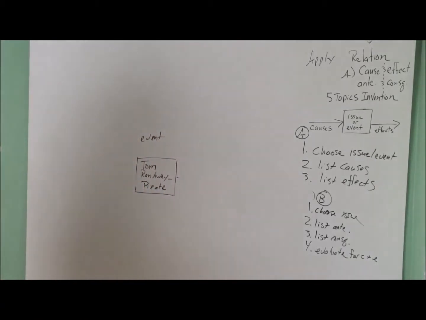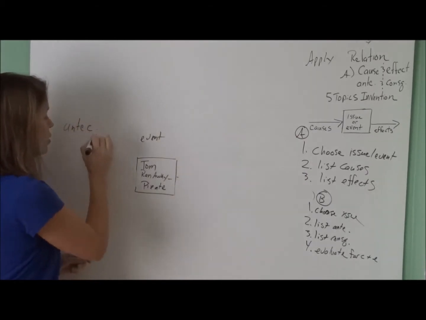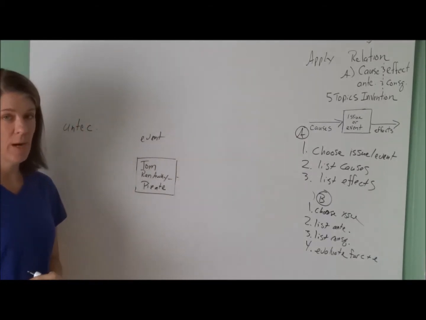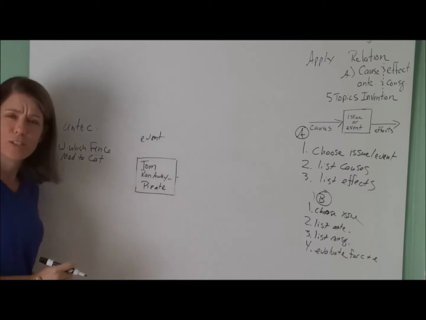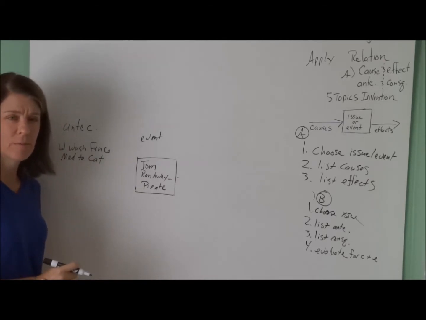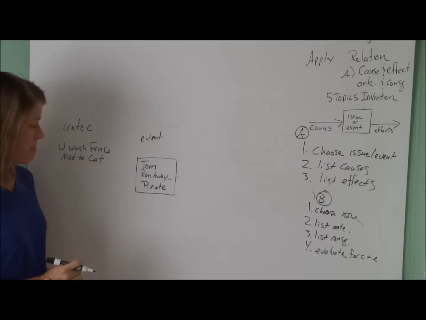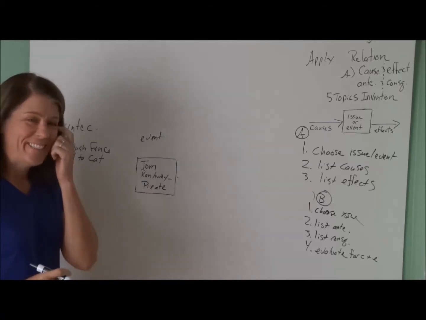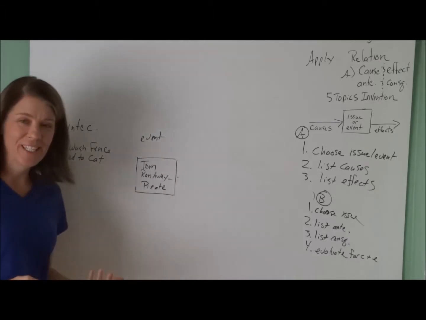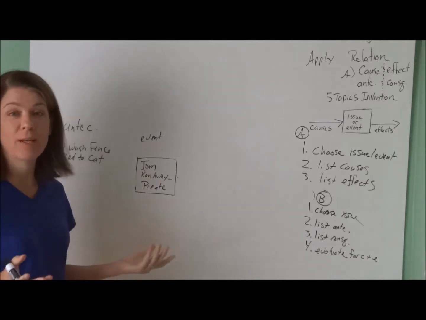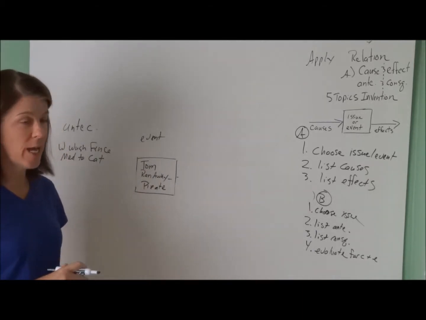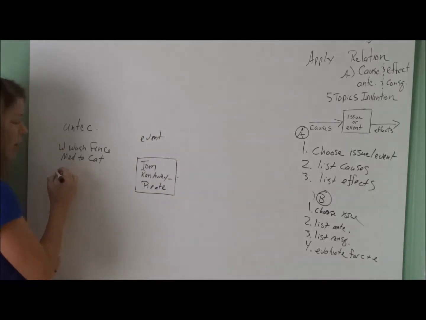Well, another way to do it is to list the antecedents. So what are some things that happened before Tom ran away to be a pirate? Well, he whitewashed the fence. He gave medicine to the cat. What else did he do before he ran away to be a pirate? Oh, he took all those tickets and he traded the tickets in for a Bible, implying that he'd memorized a ton of Bible verses when he really hadn't. So how do we want to say that?